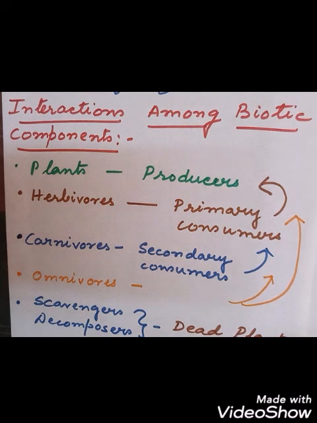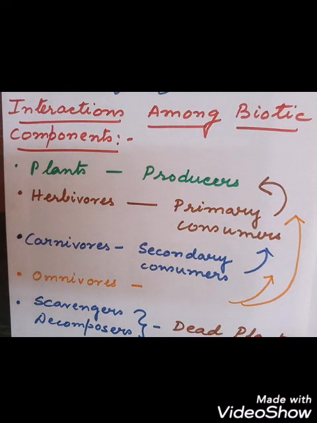See, plants and animals depend on each other for different purposes. Animals depend on plants for what? For food and shelter. You all know that the animals who are herbivorous will eat the plants, and most of the animals have their homes in the plants. And animals, how do they help? By pollinating the flowers or dispersing the seeds.